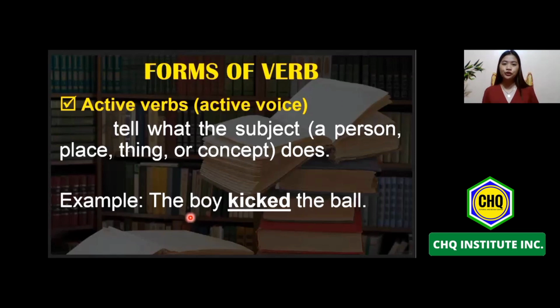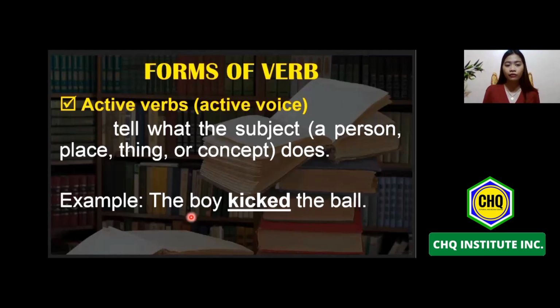Ang pagkakasunod-sunod po ng structure ng sentence natin or ng pangungusap under the active voice is first will be the subject, any noun or pronoun, followed by our verb or yung pandiwa, which is the action word, and then followed by the object or the recipient of the action made by the subject. So that is again the active verb.